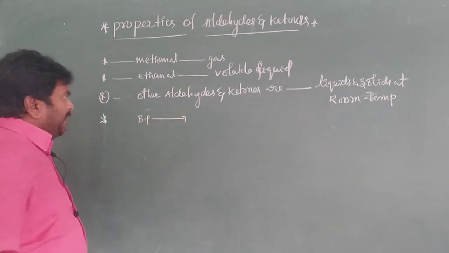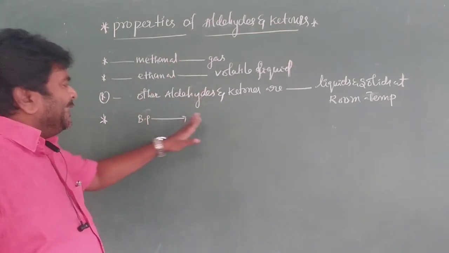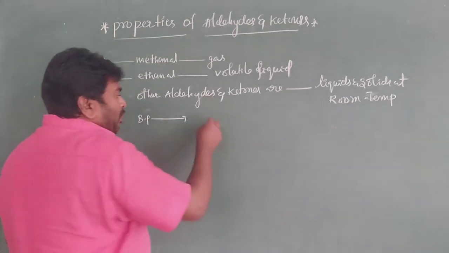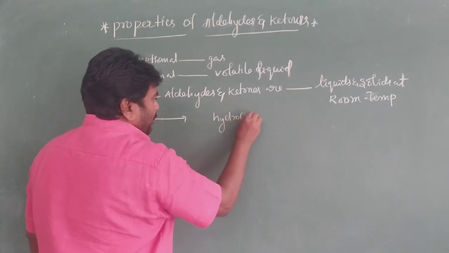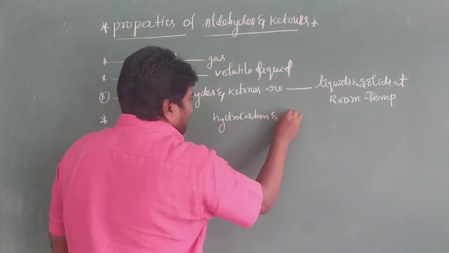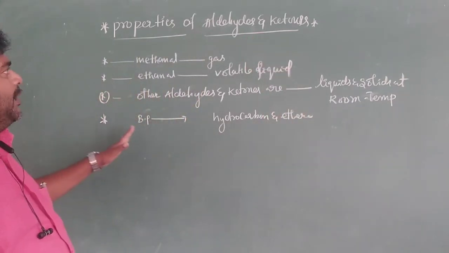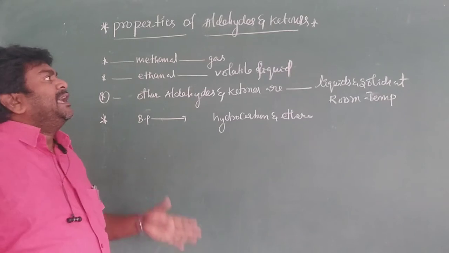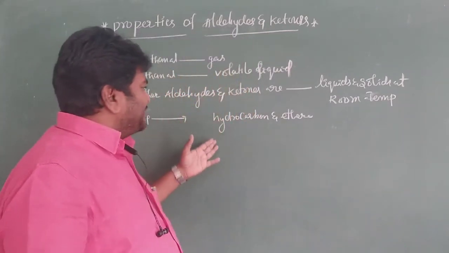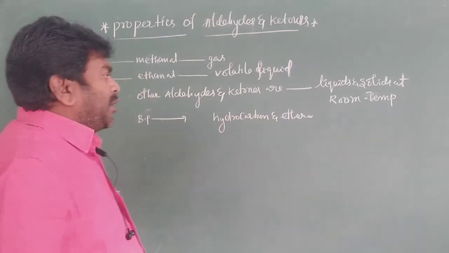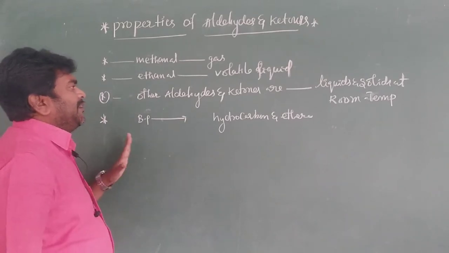The boiling points of aldehydes and ketones are higher than those of hydrocarbons and ethers of comparable molecular mass, due to low molecular association. It is very important, this one.